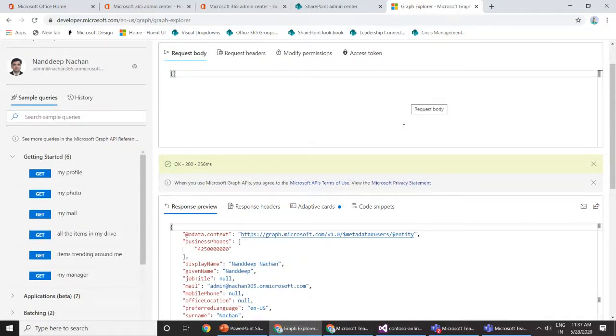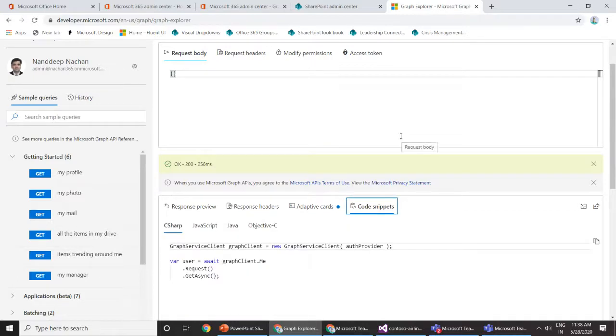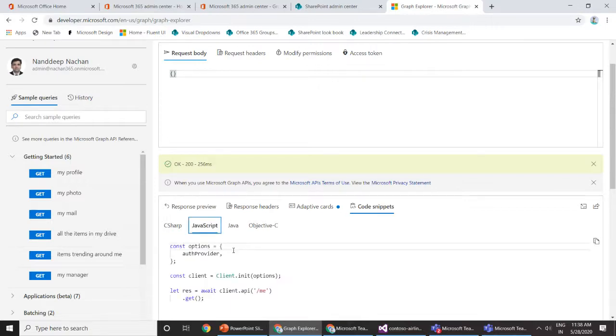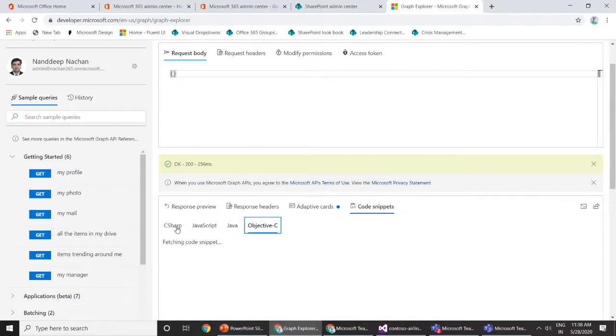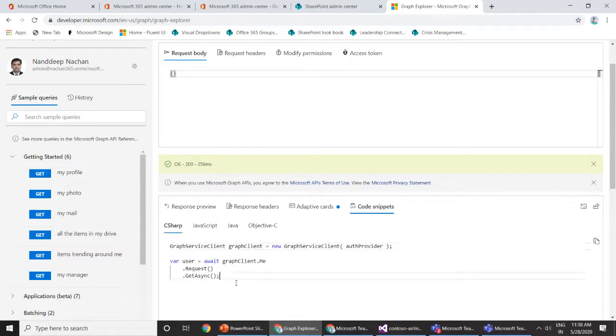That information will include display name, title, email, mobile, and many more things which we have specified in our profile. One of the recent advantages we have with Graph Explorer is something called code snippets. If I click on code snippets to access this particular REST endpoint, I will directly get code in C#, JavaScript, Java, and C. In most of our demos, we will be using C# so that I don't have to write code myself, and don't need to think about what code I should write.